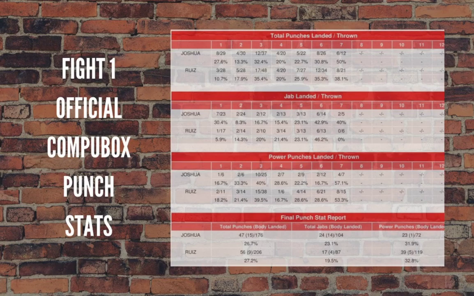I did this one on the first fight just to give you a little insight into who was throwing punches to the body and punches to the head. You look at it, you have Ruiz only throwing 8% of his total punches to the body and 92% to the head. That's landed. And then AJ landed 12% to the body and 88% to the head. So yeah, both were head hunting, but Ruiz definitely was head hunting, and we saw why.